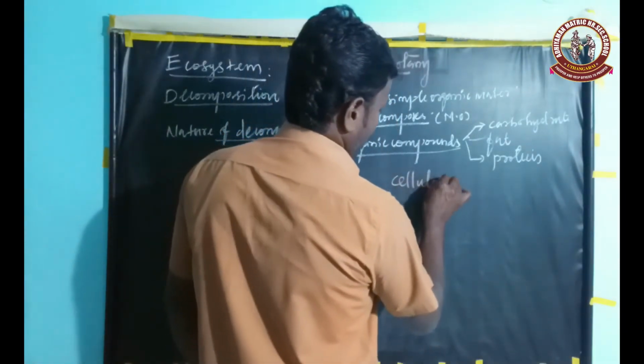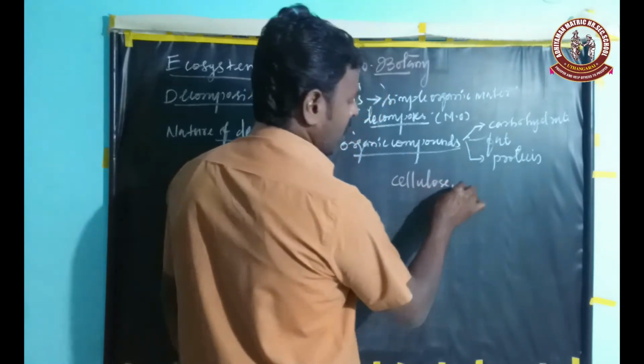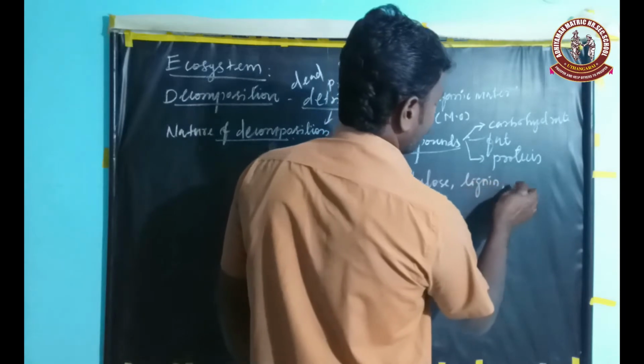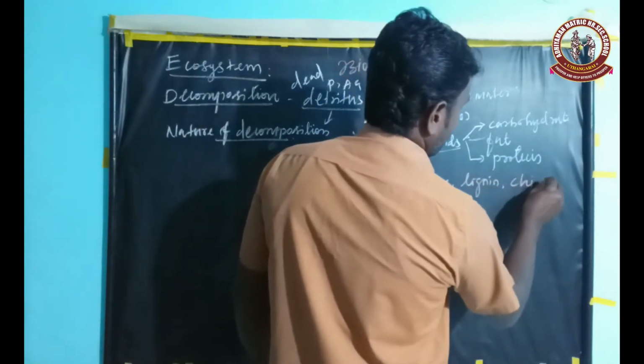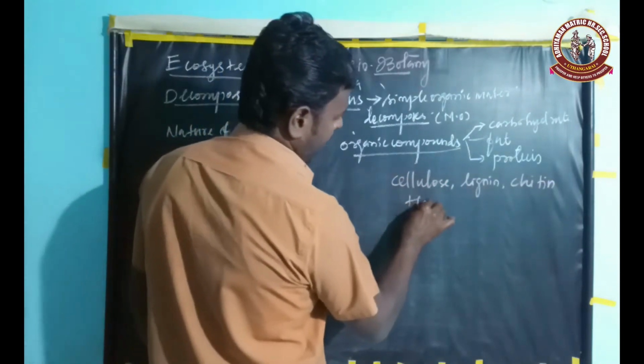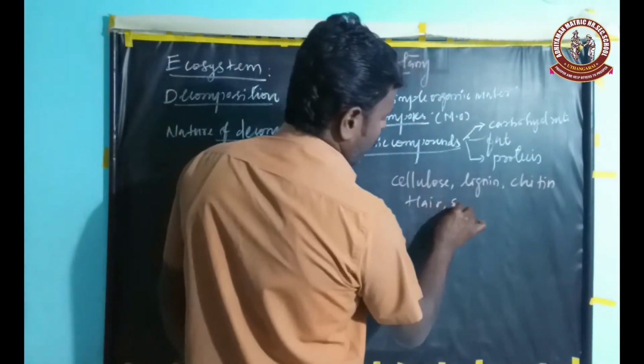Then cellulose, lignin, chitin, hair and bone.